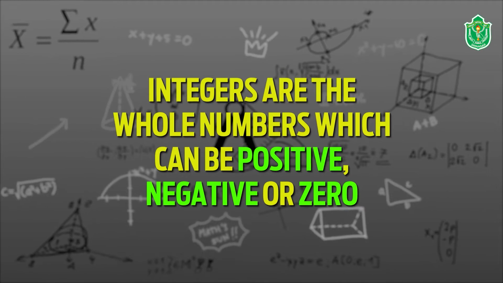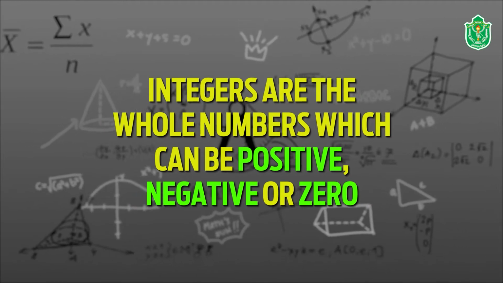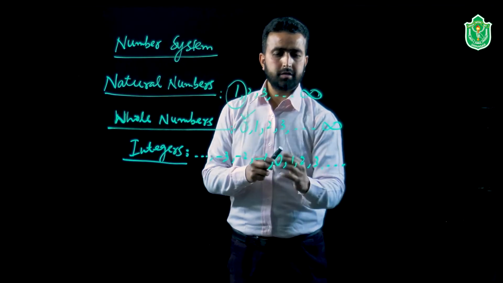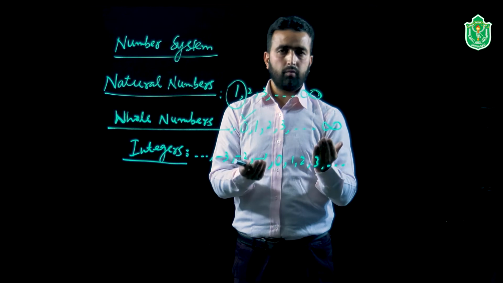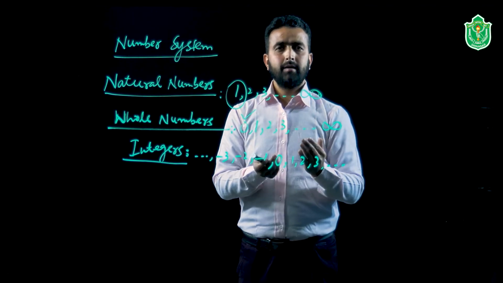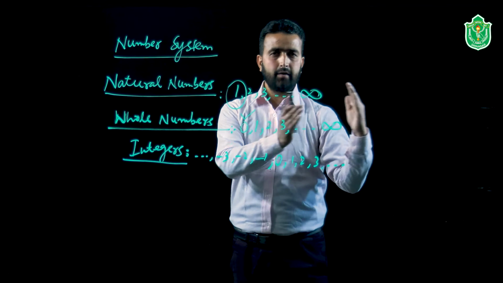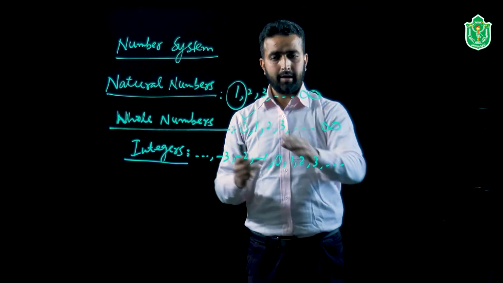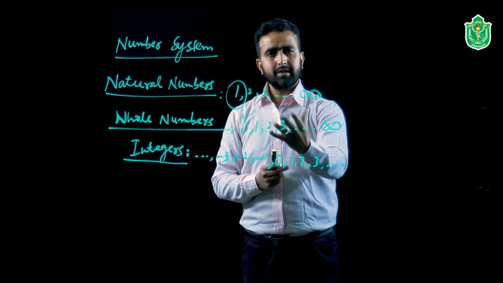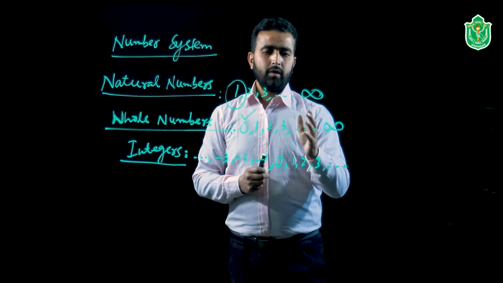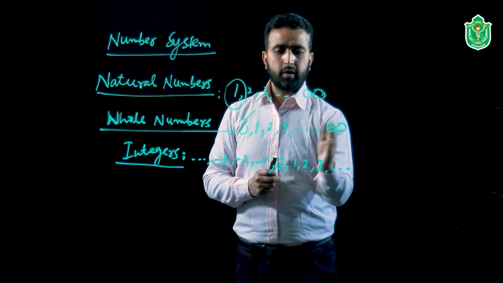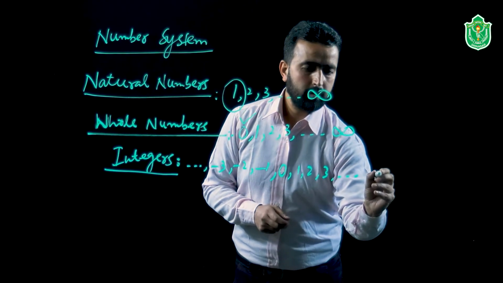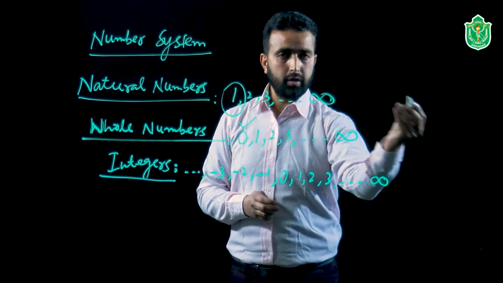If we ask ourselves the question, which is the largest positive integer, you can see on the right side, as we are aware, on the number line on the right side we have the positive numbers and on the left side we have the negative numbers, and integers comprise such numbers. So if we look at the positive part of the integers, they don't have any end. They are limitless on the positive side.